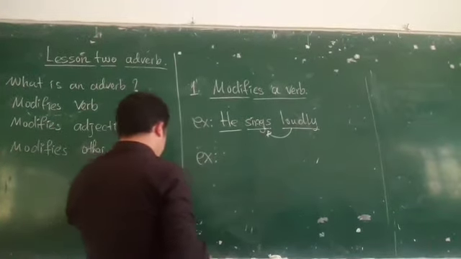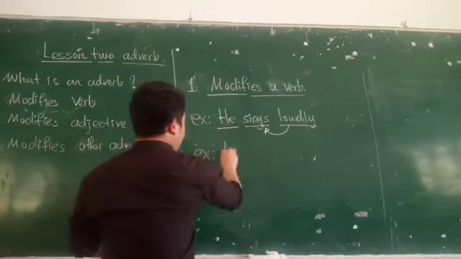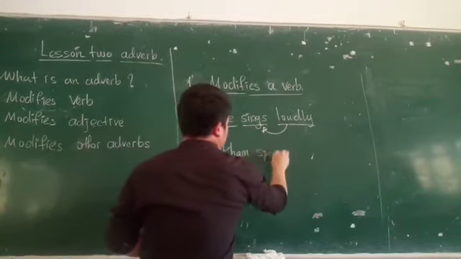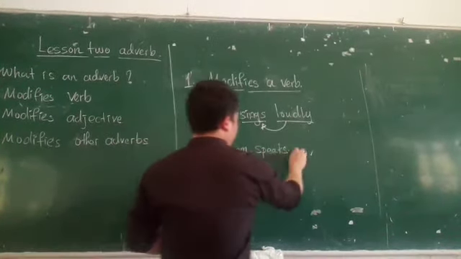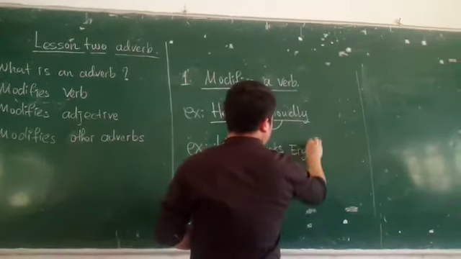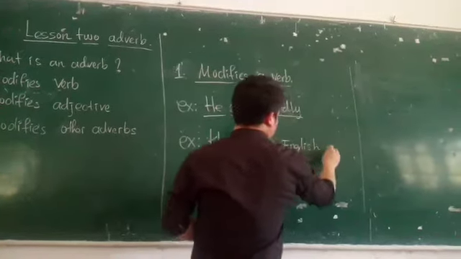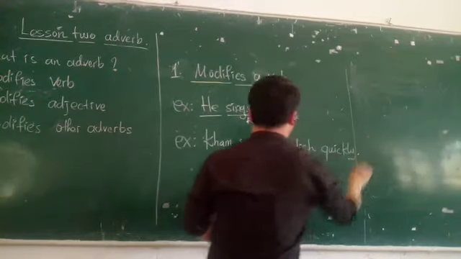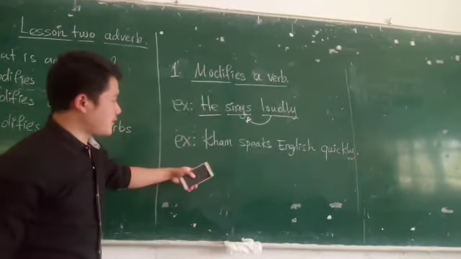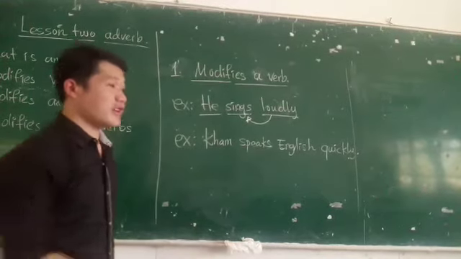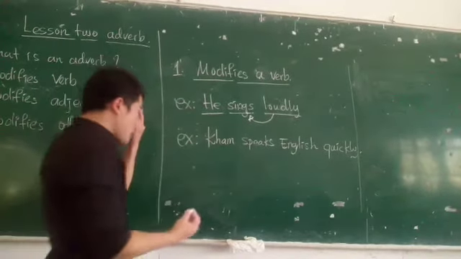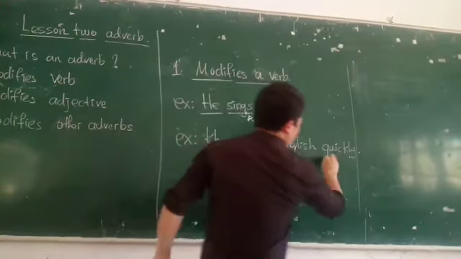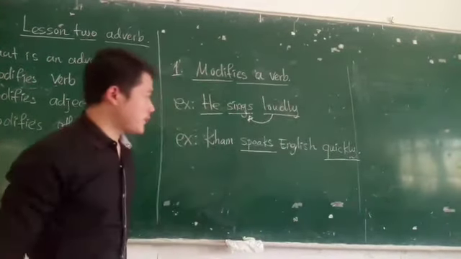Can't speak English quickly. It is a sentence. Speak is a verb. Quickly is an adverb.